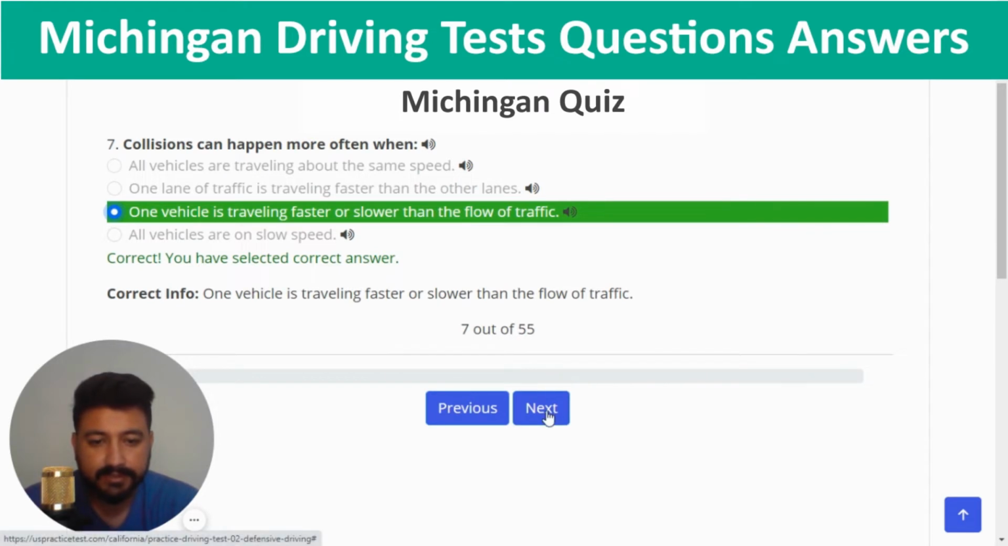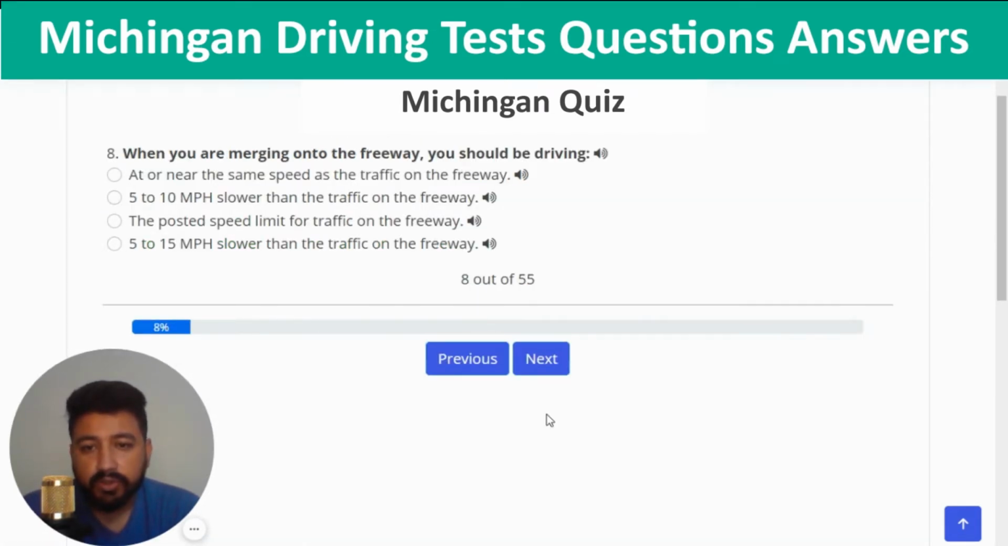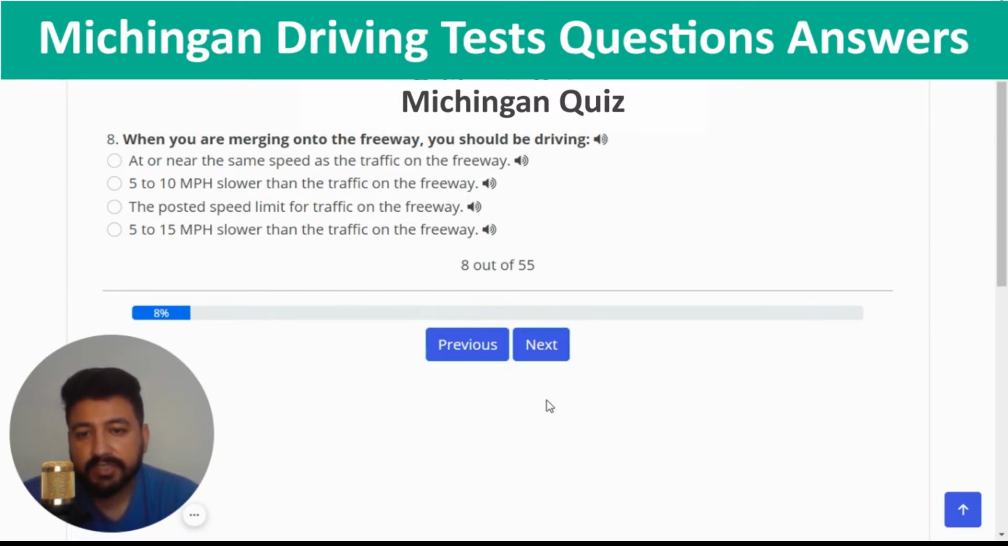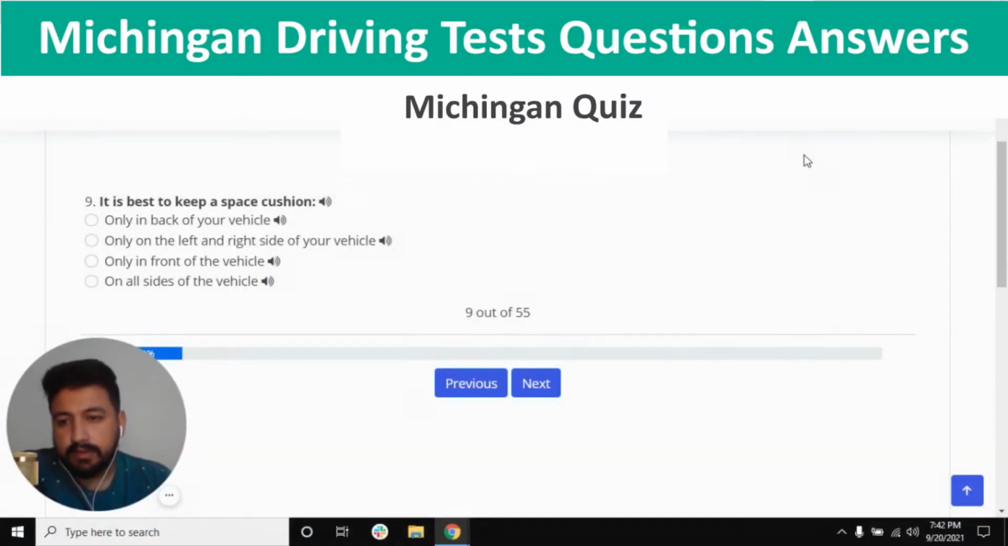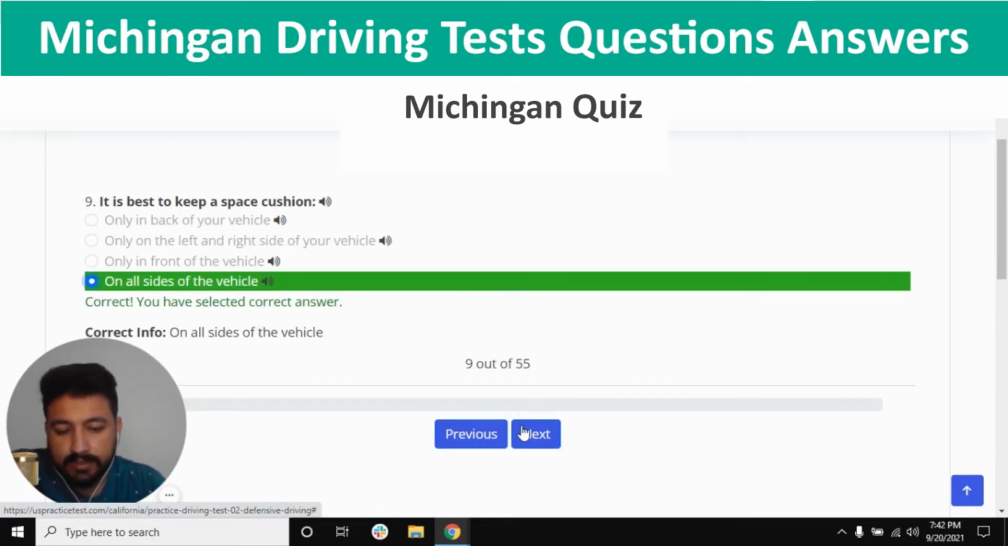Yes, and next. When you are merging onto a freeway, you should be driving. The right answer is at or near the same speed as the traffic on the freeway. So I'm going to click on the first option. Correct, and next. The ninth question is, it is best to keep a space cushion. The right answer of ninth question is on all sides of the vehicle. So looking like the last option is the right answer, and next.